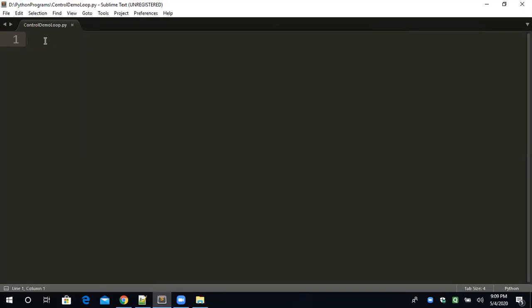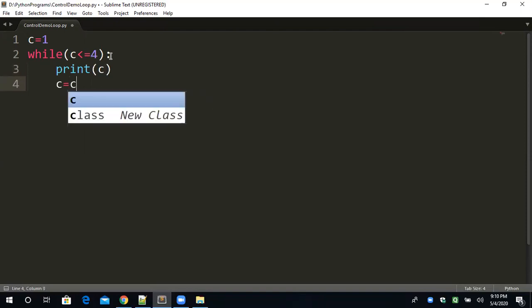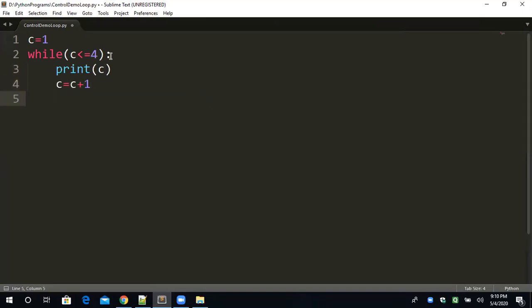Now I'm just writing a simple program. Suppose I want to generate a series. C is equal to 1, while C less than equal to 4. This bracket I've given is not necessary. Either you give it or not, no problem. Colon, and I am printing C. It's a very small loop. I'm just taking this small example to help you understand.